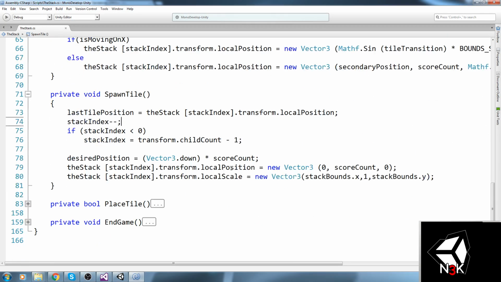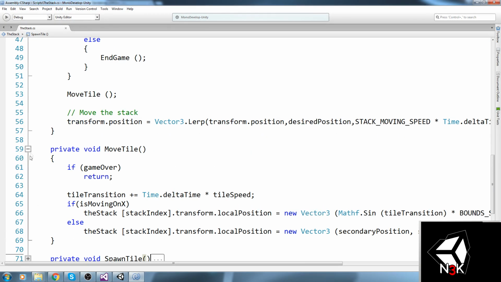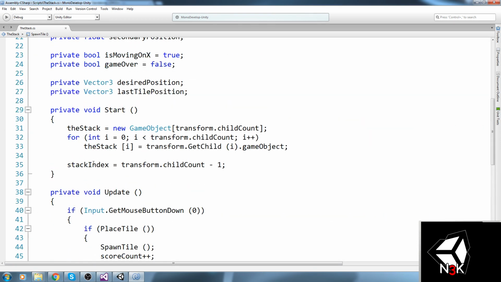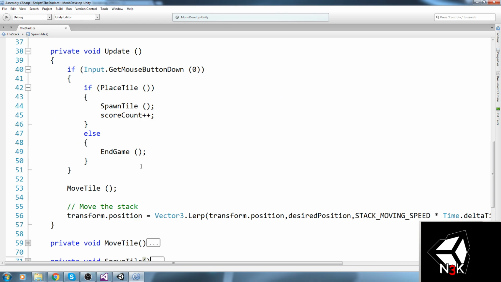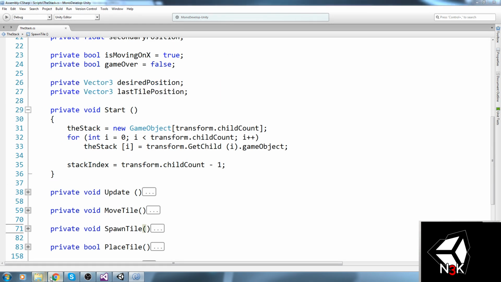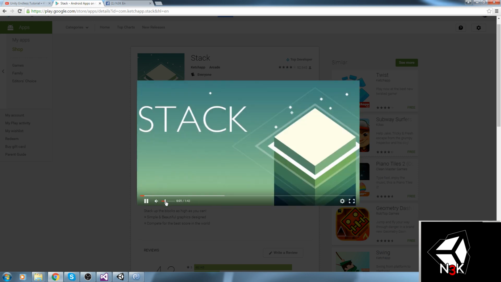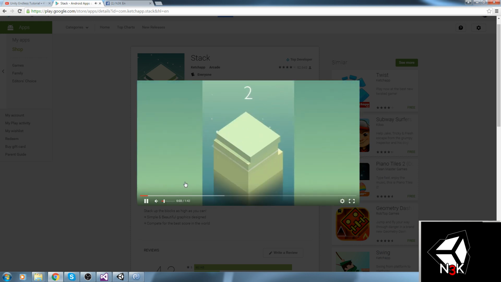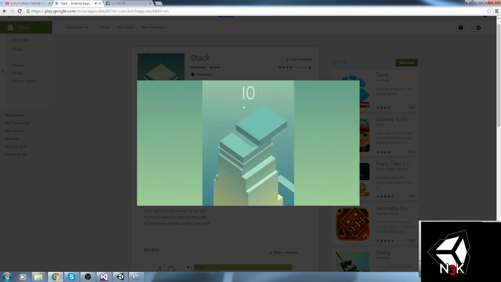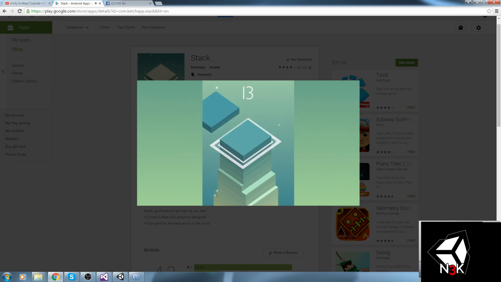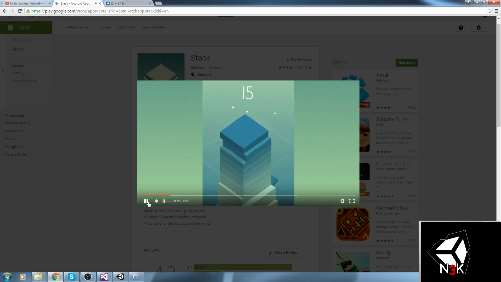And spawn tile, this seems to work just fine. Move tile is cool as well. We get a def condition if we lose. We get an increment condition if we get a combo. What else do we need to do if we go back on the preview? So we've got this mechanic going on. Oh, the rubble. Oh my god, yeah, the rubble is going to be a little bit of a pain, but I've also written some stuff down for that as well.